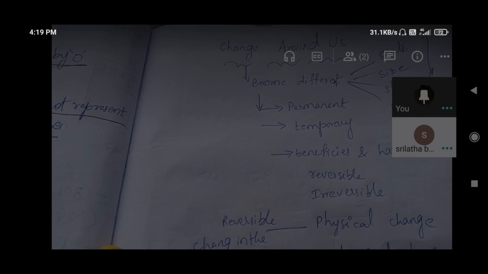And what are the properties of mixtures? Components of a mixture may be mixed in equal proportion. That means the same, 4 tomatoes, 4 brinjals, like that we can mix. Or in unequal proportion, where tomatoes are 2 kgs, brinjals are only a quarter kg. So in that manner also we can mix in a mixture, and the components of that mixture retain